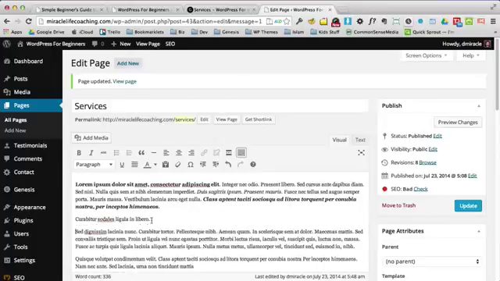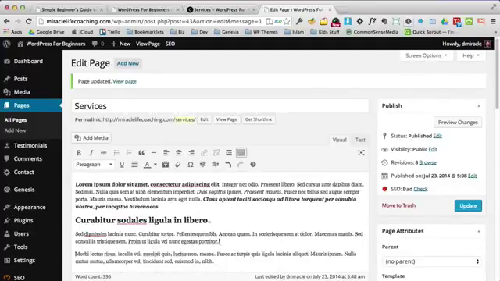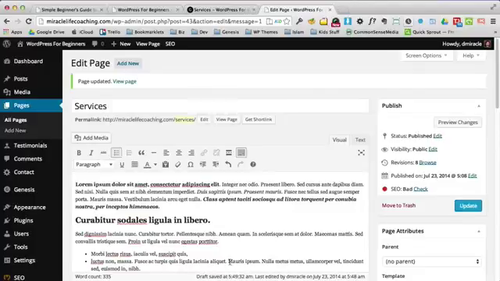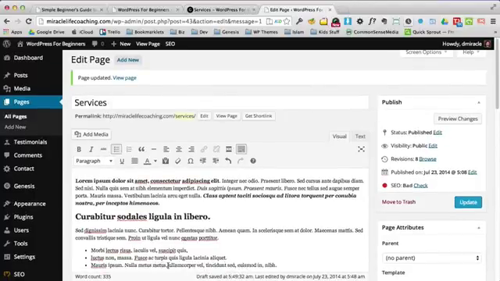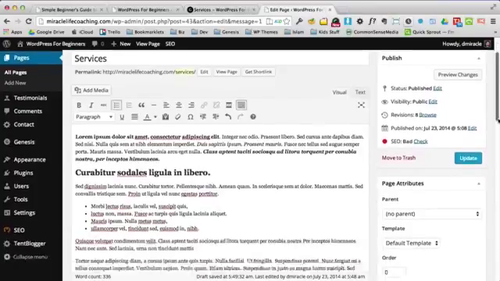So next, let's make a headline. Let's say you like to break your pages up into headlines instead of just a long list of text. So let's make a headline there. Then let's go under that, and we're going to make our first bullet list. I'm just going to get in here and create a few bullets off this text. I'm not really worrying too much about what the text is. So there's my bullet list.